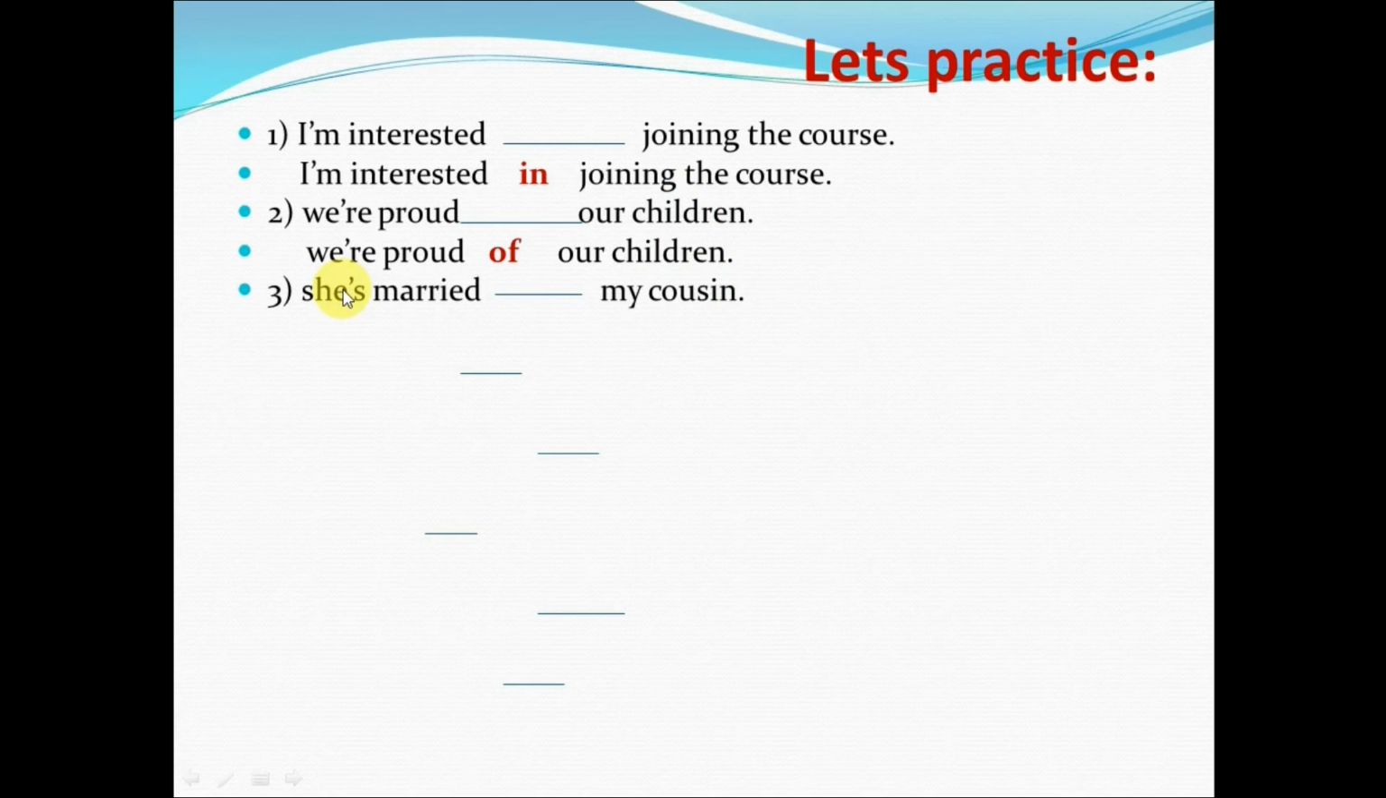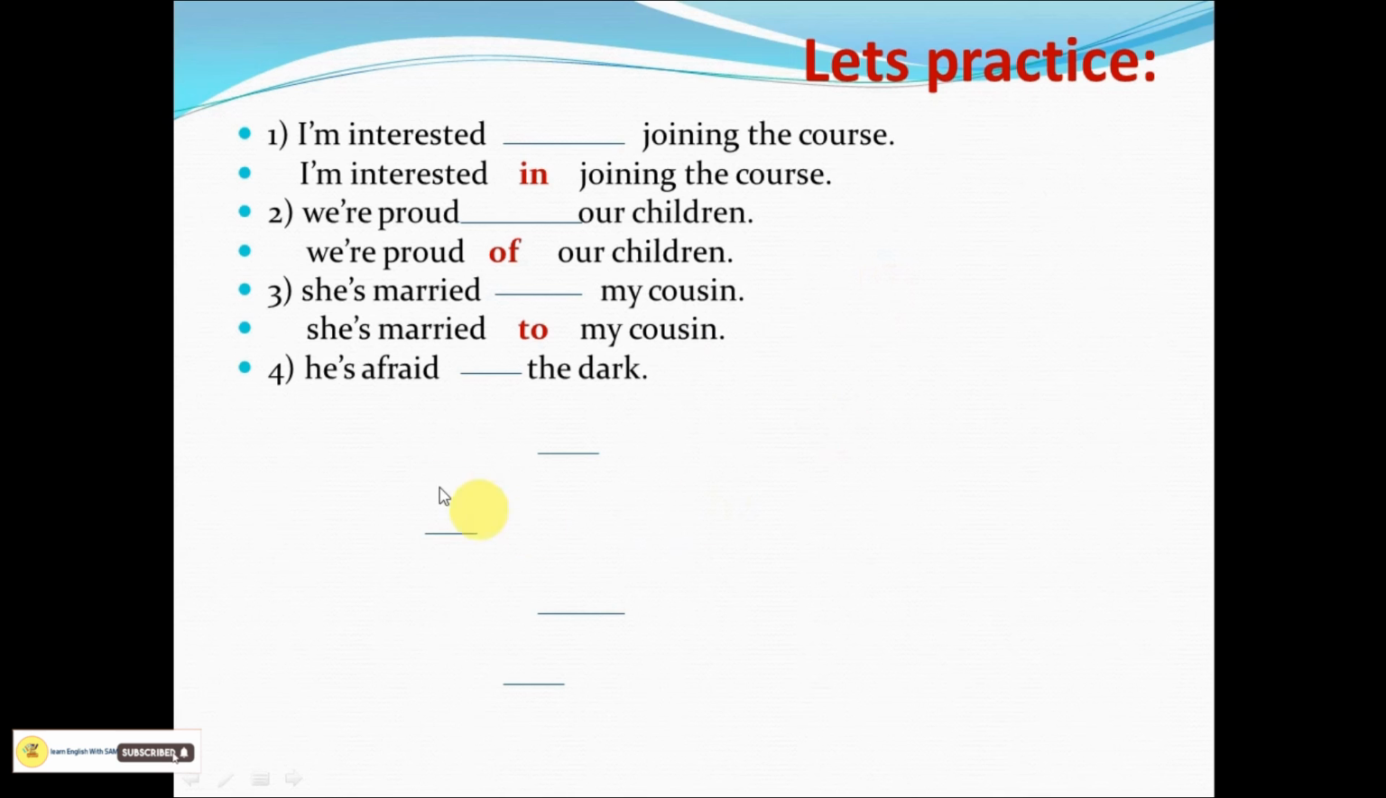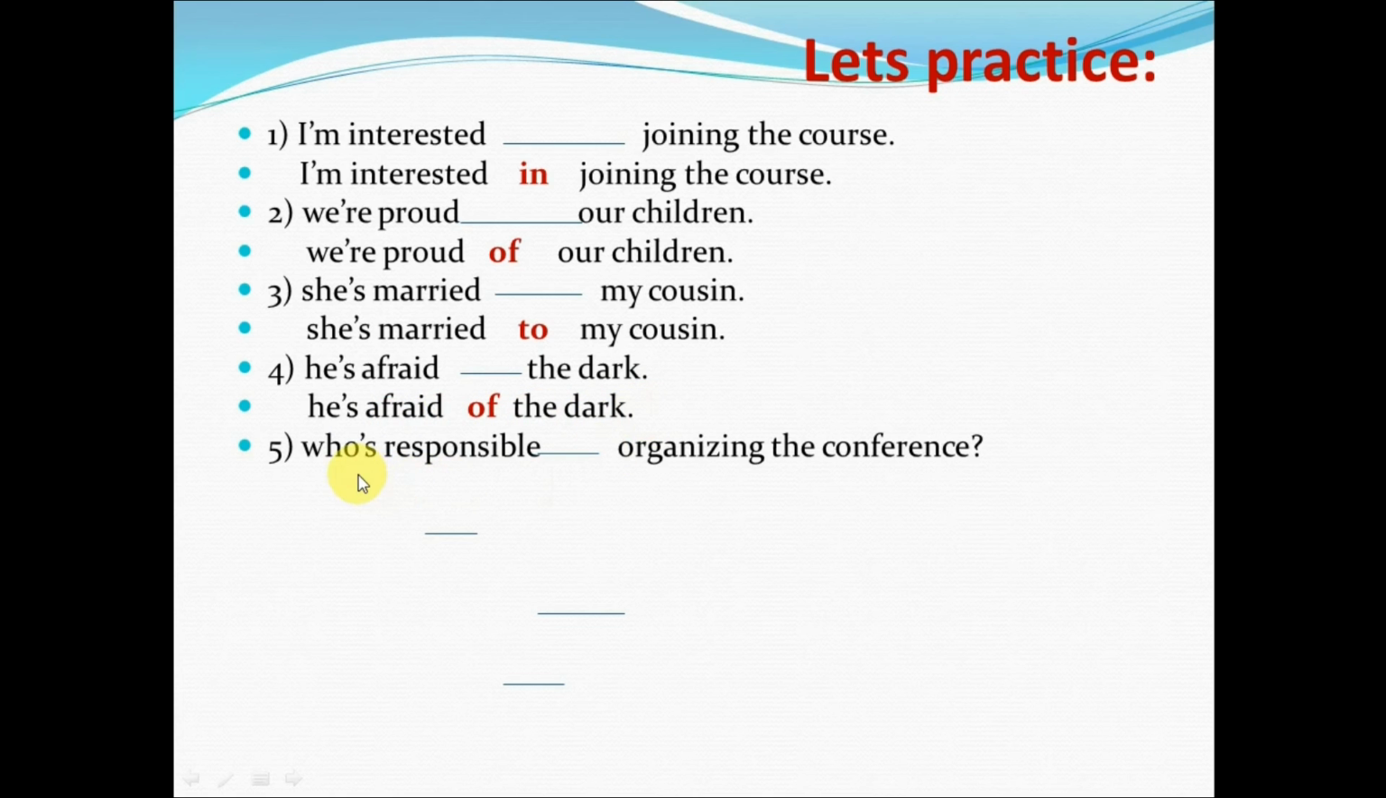Number three is, she is married dash my cousin. She is married to my cousin. Number four, he is afraid blank the dark. What should it be? He is afraid of the dark. Number five. Who's responsible blank organizing the conference? Which preposition do we need there? Who's responsible for organizing the conference?